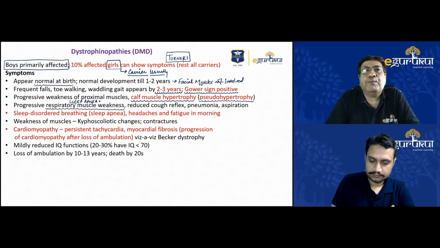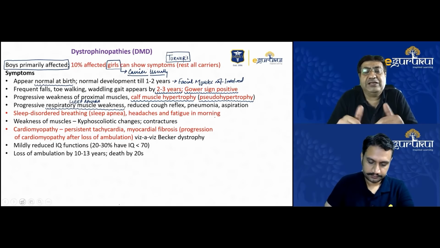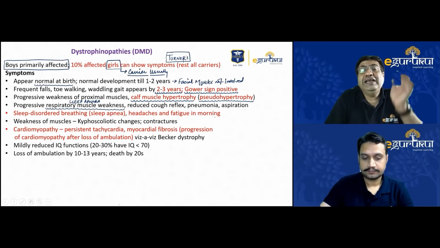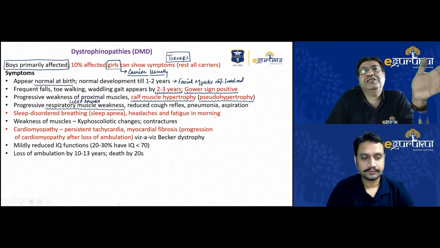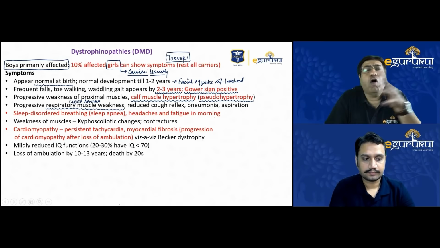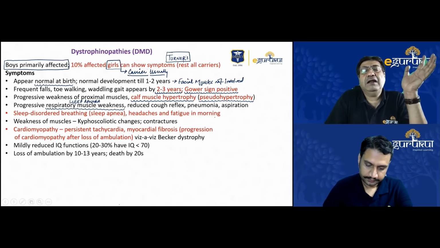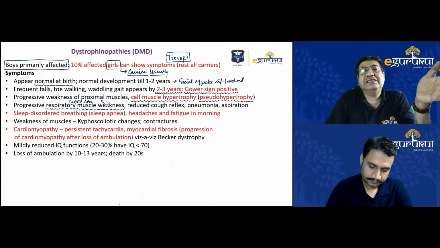And this probably is because of the respiratory muscle weakness that these children gradually start developing, which leads to sleep disordered breathing, sleep apneas, headaches in the morning, fatigue in the morning. So you need to have a very high degree of suspicion when you are watching this disease, because not all children will present to you immediately at the age of around 4 to 5 years with weakness. The child may present to you with vague symptoms such as respiratory muscle weakness.